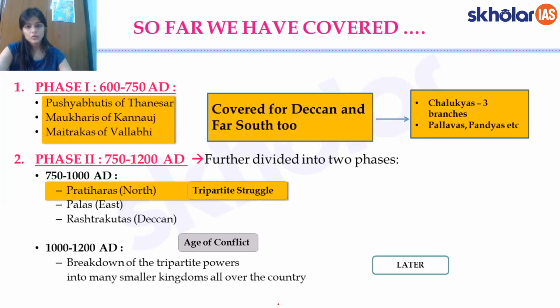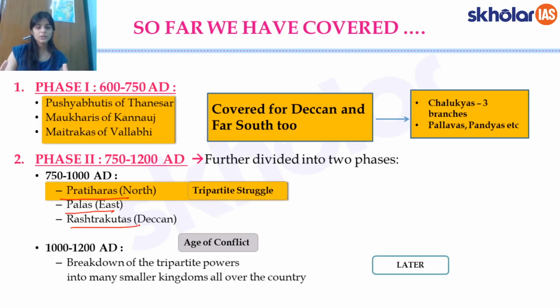So far, I'll just quickly recap the whole thing. We spoke about the tripartite struggle, wherein we spoke about the three dynasties, the Pratiharas, the Palas, and the Rashtrakutas, who were fighting for the city of Kannauj. We talked about the importance of the city of Kannauj. Why was it important? It was lying on the ancient Silk Road. It was a rich city because it was the erstwhile capital of King Harsha. Then it was a symbol of might and prestige. So that was about the city of Kannauj.